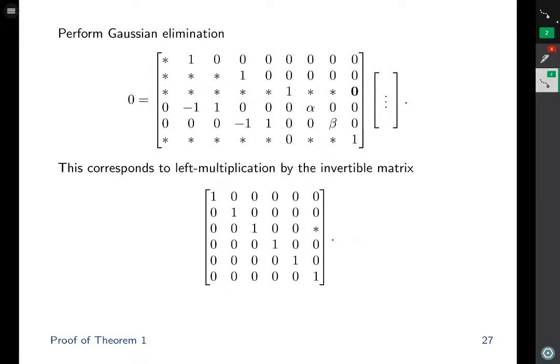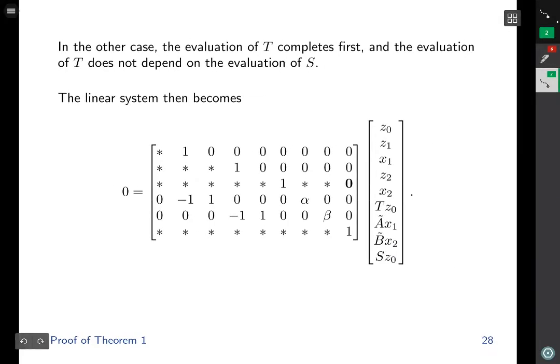This corresponds to left multiplication by this invertible matrix. As an aside, one way to immediately see that this matrix is invertible is to note that the diagonals are non-zero and that the matrix is upper triangular. Next, let's consider the second case, where the evaluation of T completes before the evaluation of S in our evaluation procedure.